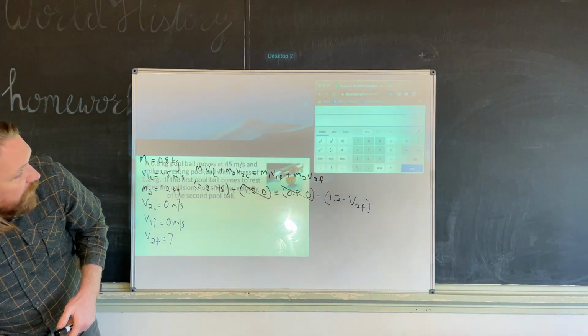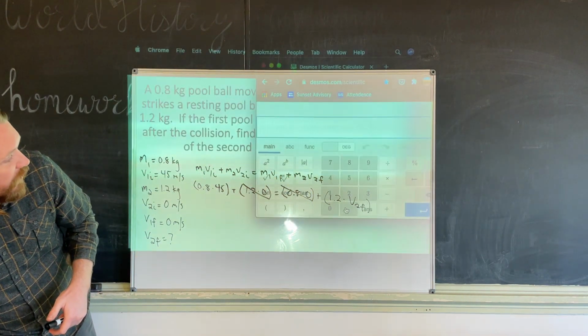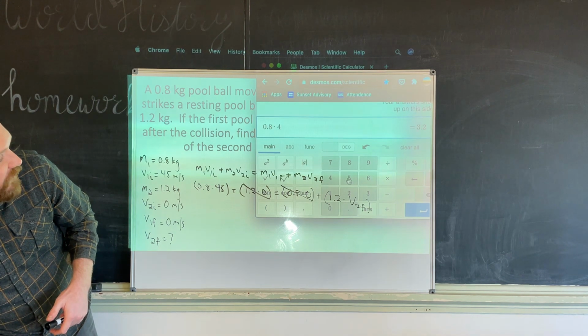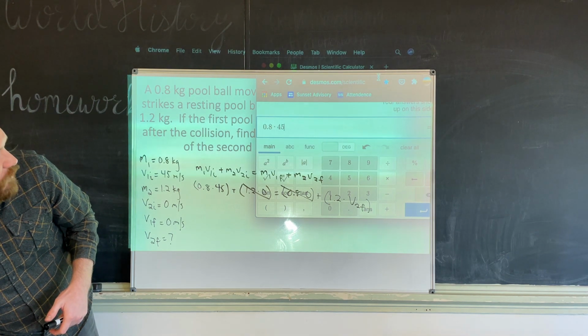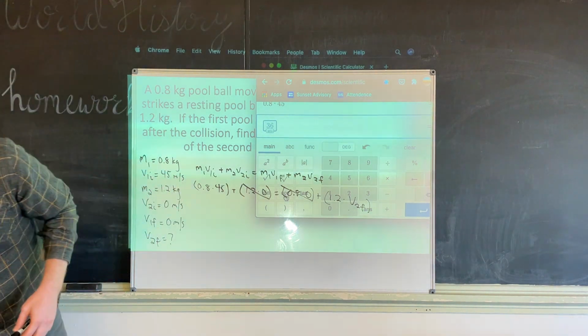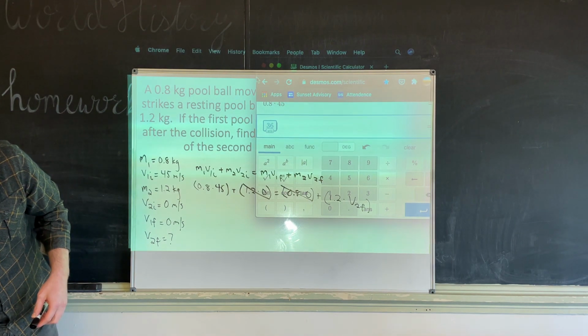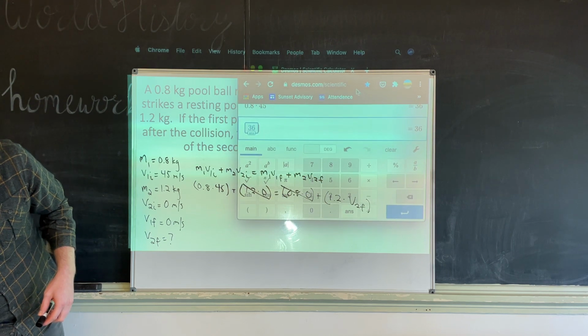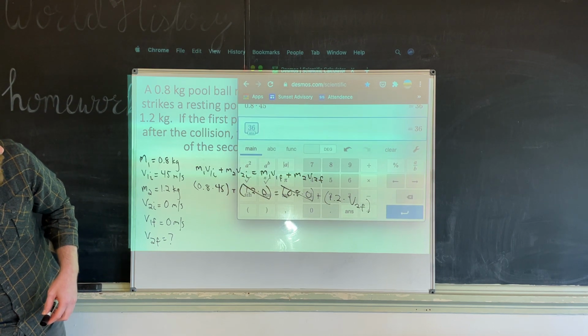And if I have it set up, there's my calculator. I'm sorry, this is kind of in the way, but 0.8 times 45 is going to give me my answer. I just hit answer. There it is. That gives me 36. Okay. Can I move this a little bit? There we go. 36. I'm going to move this a little bit back.